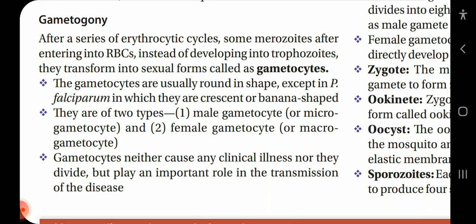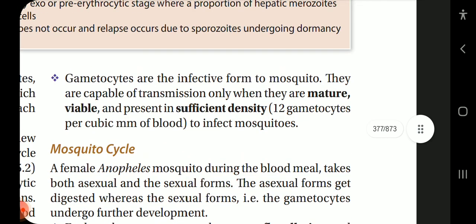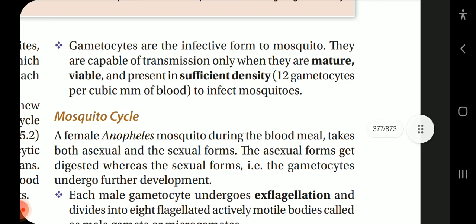Gametocytes neither cause any clinical illness nor do they divide, but play an important role in the transmission of disease. Gametocytes are the infective form to the mosquito. They are capable of transmission only when they are mature, viable, and present in sufficient density, 12 gametocytes per cubic mm of blood to infect mosquitoes.